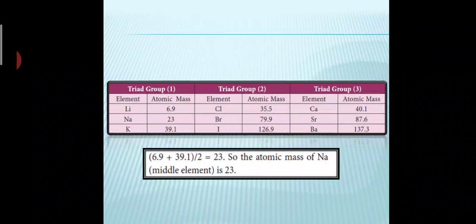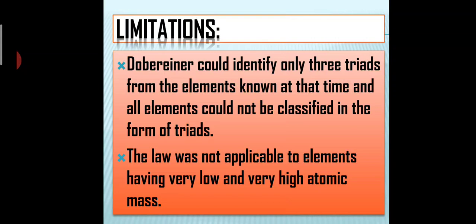Here, lithium is 6.9 and potassium is 39.1. When you add and divide by 2, you get the value 23, which is the atomic mass of the second element, sodium. So this was the idea. He took groups of 3 elements, and said when you add the first and last element and take the average, you will get the atomic mass of the second element.